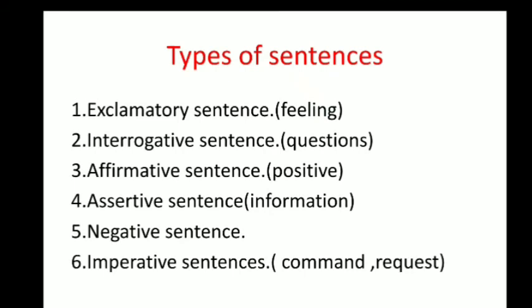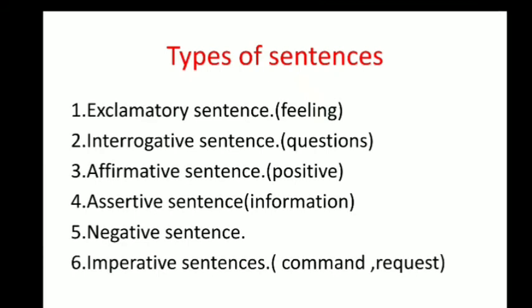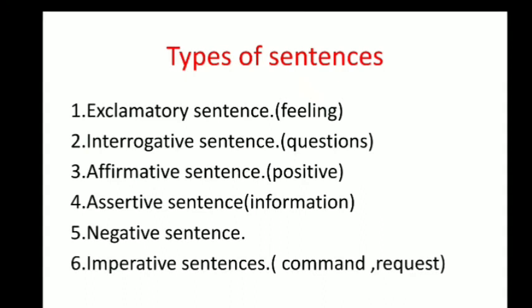The fifth type of sentence is the negative sentence, which is opposite to the assertive sentence. In this type of sentence you will discourage someone, you will show a negative attitude in the sentence. For example, I'll say, hey dude, don't try it, I know that you can't do it. So I am discouraging him, saying he can't do it at all, by my sentences, by my attitude, by my language. Such kinds of sentences are known as negative sentences.